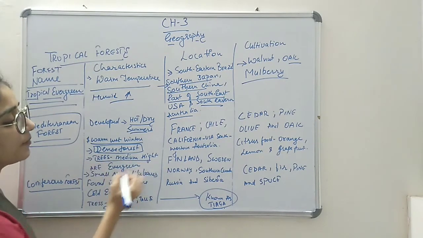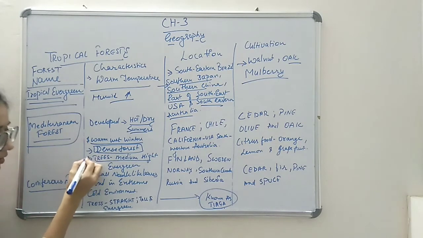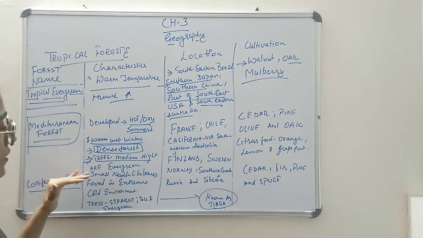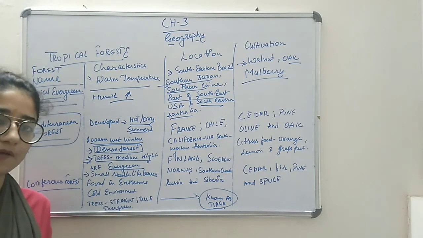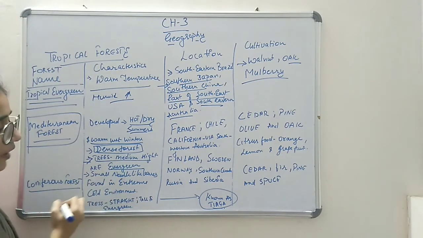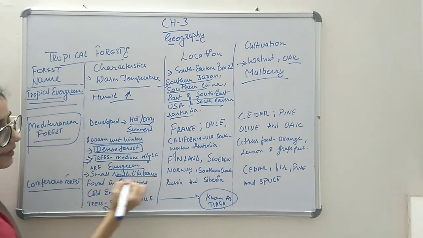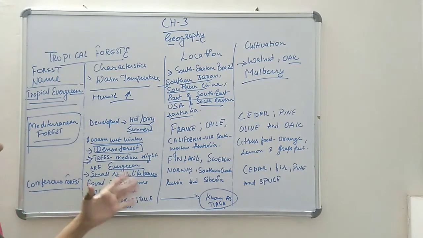The trees are of medium height, and they are also evergreen. They remain evergreen all the time. They have small needle-like leaves.